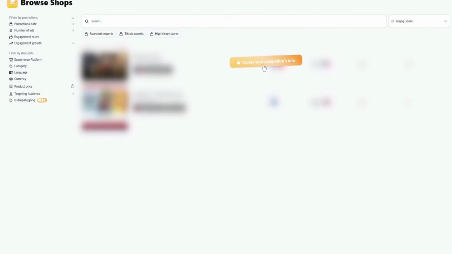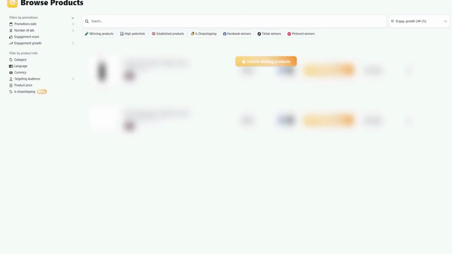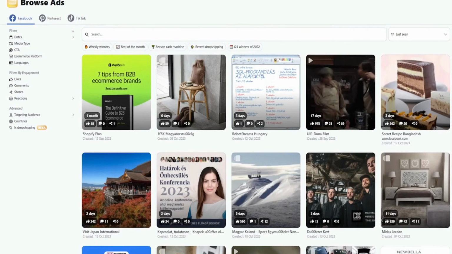Obviously, you're going to need to upgrade your plan, same as Pipiad. But to be honest, Pipiad gives you very limited things on the free trial. Minea, on the other hand, gives you a bit of a free roam option. You don't have a lot of limitations, although you don't get to see shops or products. But in ads or in dashboard, you can scour through all the things as much as you want. They don't stop you from anything. So Pipiad and Minea are pretty much the same, but the only difference that I see is that Minea gives you a variety of stores to actually access from, although Pipiad does give you a lot of ads from TikTok.